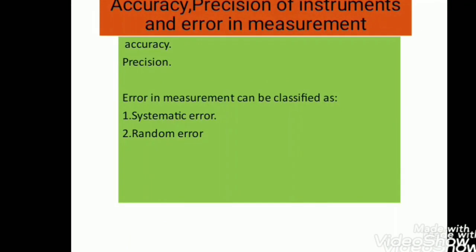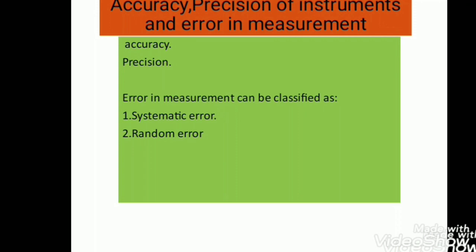Now the next topic is accuracy, precision of an instrument, and error in measurement. Measurement is the foundation of all experimental science and technology. The result of every measurement by any measuring instrument contains some uncertainty. This uncertainty is called error. Every calculated quantity which is based on the measured value also has an error.